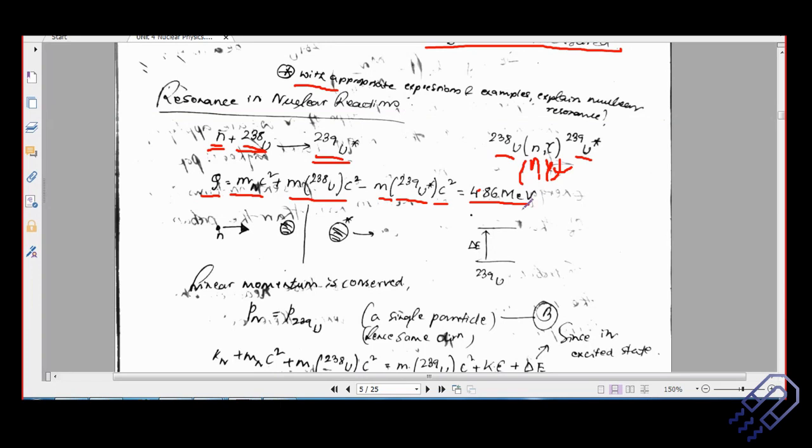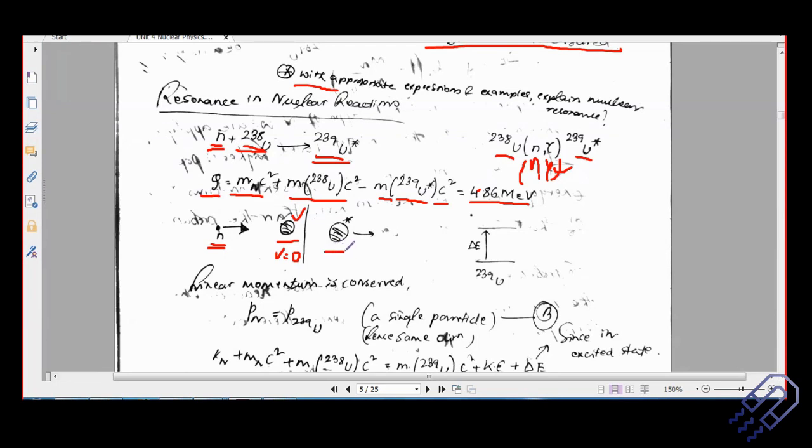So for understanding resonance, we start from the Q value part. In general, if this is your target and you are bombarding it with a neutron, the neutron will have some kinetic energy, and the target will be at rest. As I said yesterday, if it is at rest, the velocity is 0, so the kinetic energy will be 0 before the reaction or scattering happens. The neutron is moving, so it has both rest mass energy and kinetic energy, but the target has only rest mass energy, no kinetic energy.